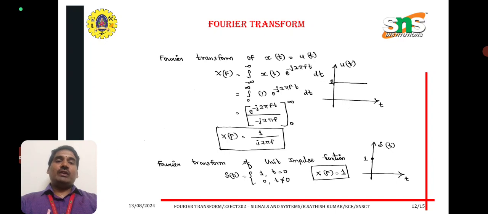Taking the Fourier transform of the unit impulse function, that is nothing but delta of t is equal to 1 for t is equal to 0, 0 for t not equal to 0. Therefore, the Fourier transform of the unit impulse function is X of f is equal to 1.